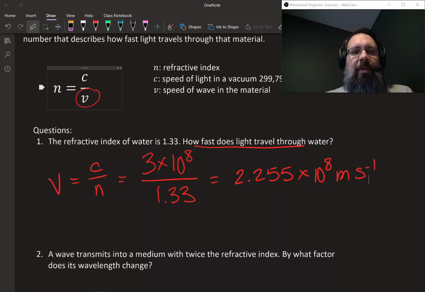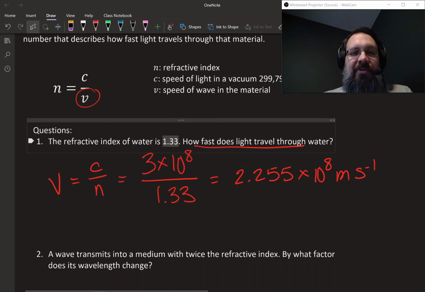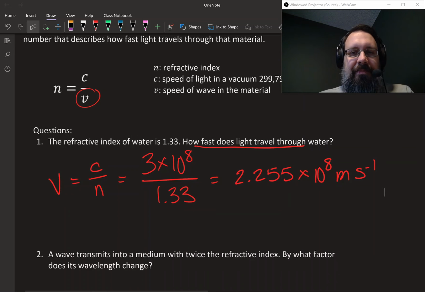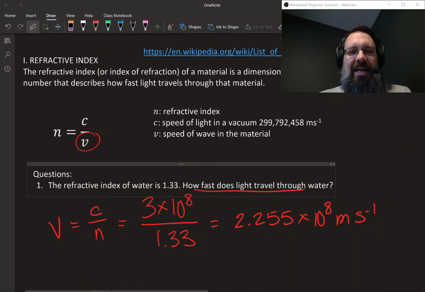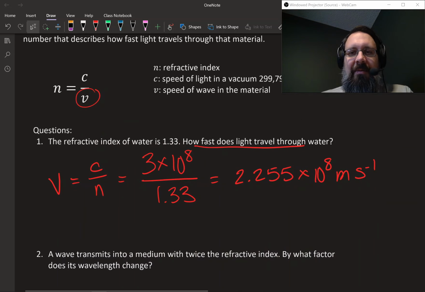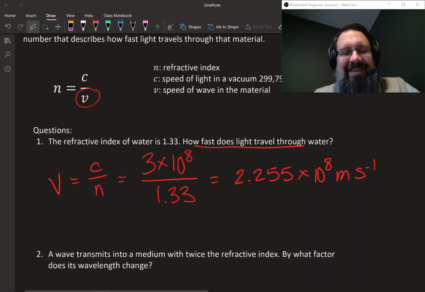So when you're traveling through a vacuum, in this equation, v would be the speed of light in a vacuum, and then c is the speed of light in a vacuum. So you'd have the same c and the same v, and you'd end up getting n equals 1. So basically, anytime n is greater than 1, you're going to be going slower than you would through a vacuum. So that's how you can use this equation to calculate the speed of light in a medium. What questions do you have about that? Is that making sense?